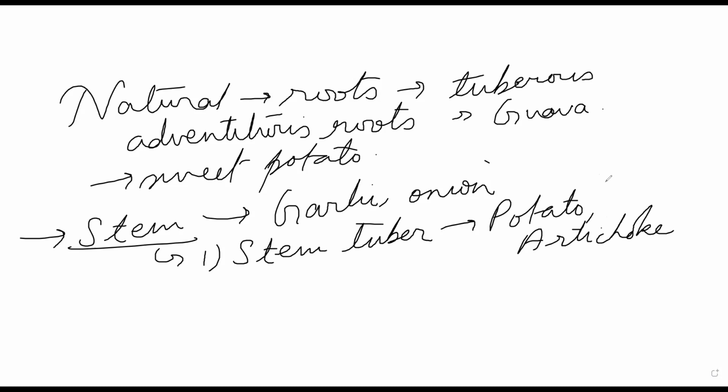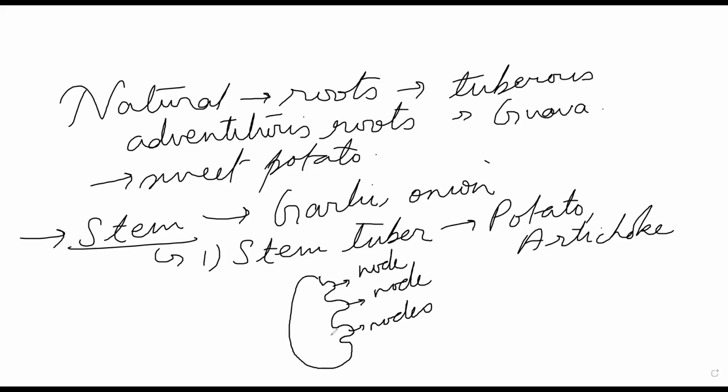So what happens is the tuber of potato is a swollen apical part, right? Which is present in the stem branch, and the stem branch is underground, okay? And it bears a lot of nodes like this, like this, like this. So these are the nodes, okay? These are the specific nodes. Node 1, node 2, node 3. This is the entire tuber. Okay, it is present underground. Always know it is present underground.